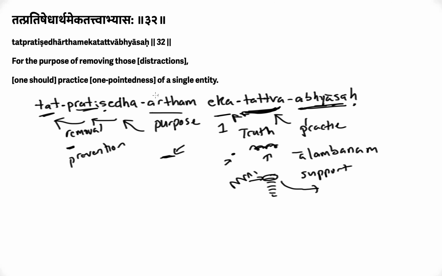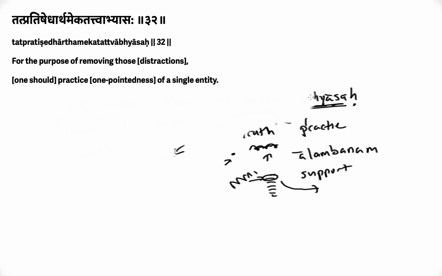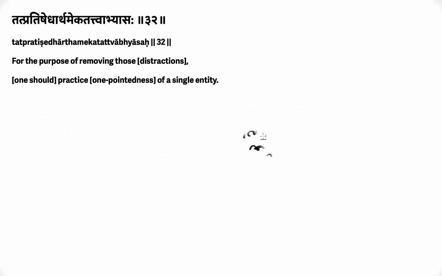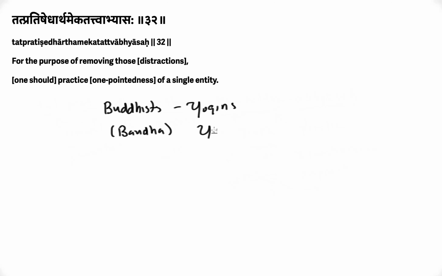Okay? So now this commentary, the bhashya, this part of this particular sutra, is very detailed in a conversation really between the Buddhists and the yogins, the yoga school of philosophy and Buddhism. Bauddha dharma, and yoga.